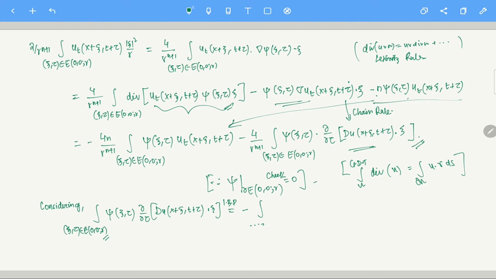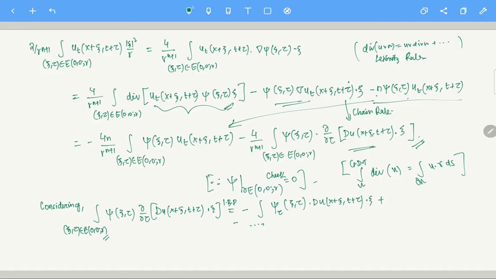So it will become, I am taking the derivative on the other part, integration by parts. The derivative is getting transferred here, okay? Phi tau at the point xi eta, and then you have du at x plus xi t plus tau, okay, dot psi. So this is the term.